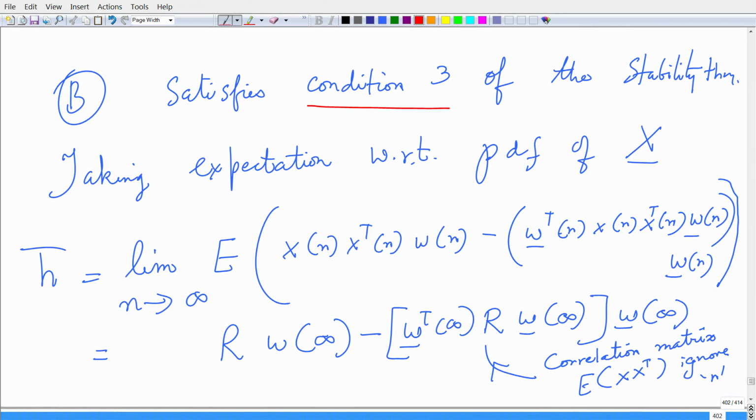My h bar is the limit as n goes to infinity of the expectation of this messy looking equation: x of n, x transpose of n, w n, minus w transpose n, x n, x transpose n, w n, times w n, right. I can put a bar underneath indicating it is a vector, but at this stage you should be in a position to figure out if I am missing any bars underneath the variable x or w.